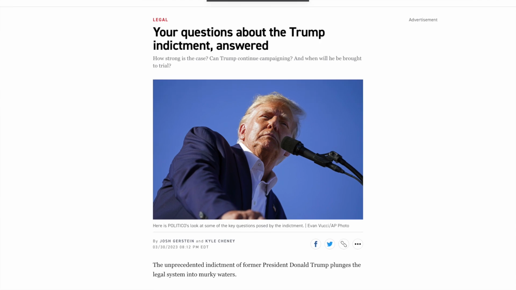Former President Donald Trump has just been indicted with criminal charges by a Manhattan grand jury. The indictment describing the charges against Trump is currently sealed and expected to be released any day now. But most agree that the charges stem from the payments that were made by Trump's then attorney, Michael Cohen, back during his 2016 campaign for presidency to the adult film star Stormy Daniels to keep her quiet about an alleged affair between Trump and Miss Daniels.